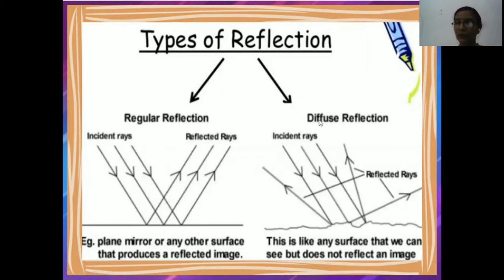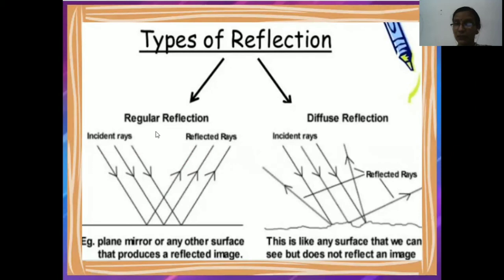And another one is the diffuse reflection, because here the surface on which the incident rays fall is rough. So when the incident rays fall on the rough surface, they are reflected in different directions, and the angle between the incident ray and the reflected ray is also different.